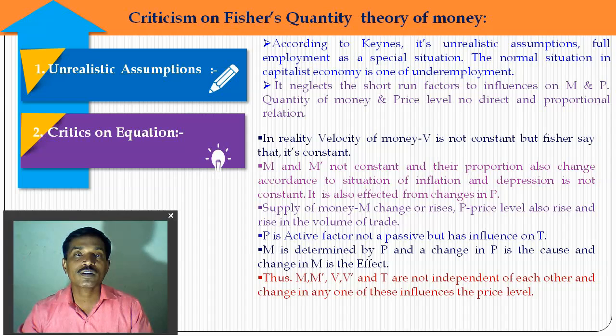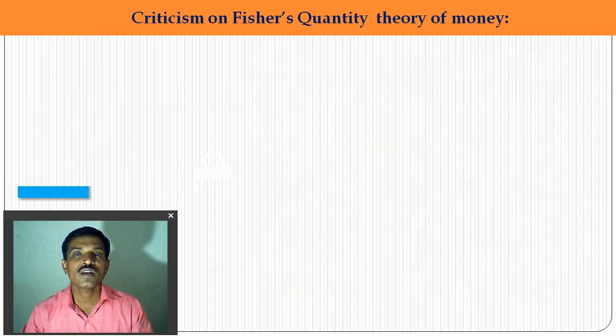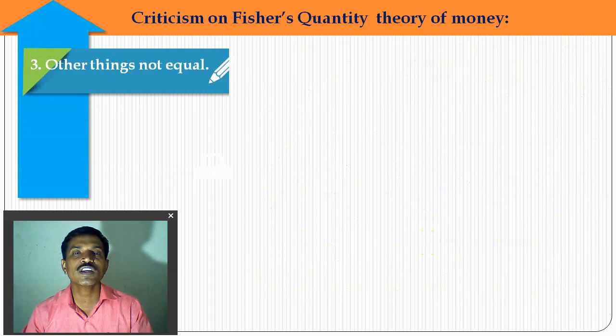P is an active factor, but Fisher assumes it is a passive factor. It is an active factor according to economists, and it influences the volume of trade, T. So M is determined by P, and a change in P is the cause of the change in M. Thus M dash, V dash, and T, meaning legal money, credit money, velocity of legal money, velocity of credit money, and total volume of transactions, are not independent of each other, and a change in any one influences the price level.